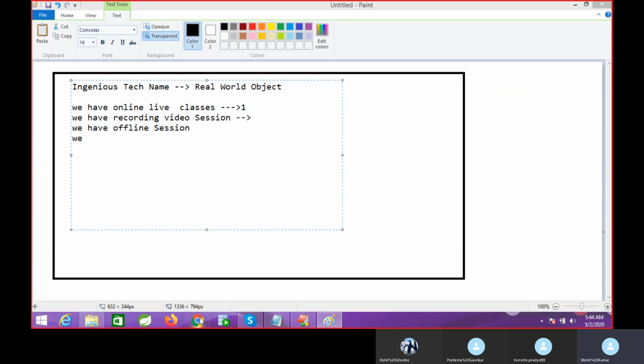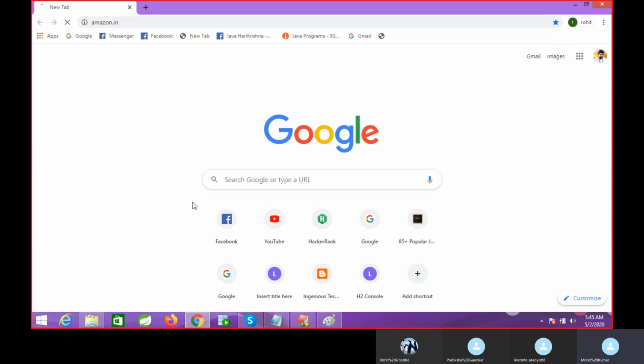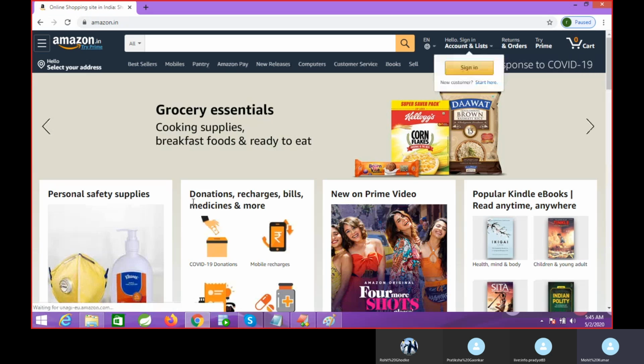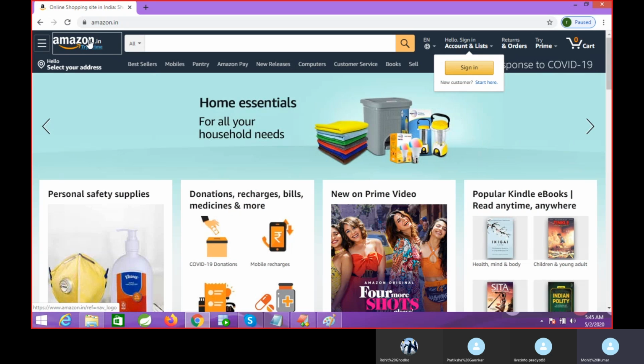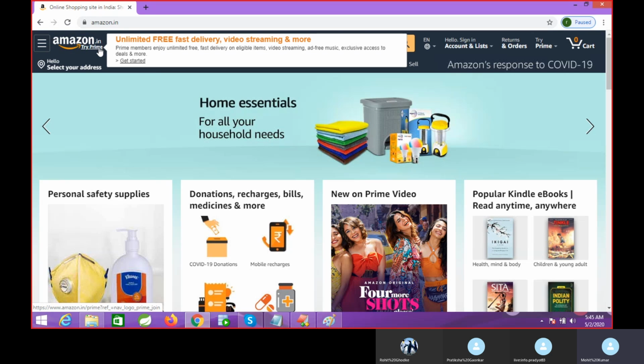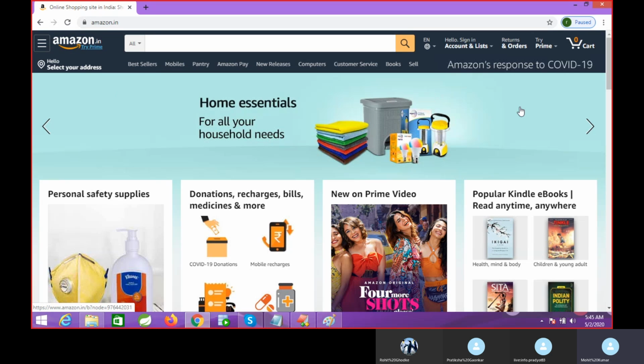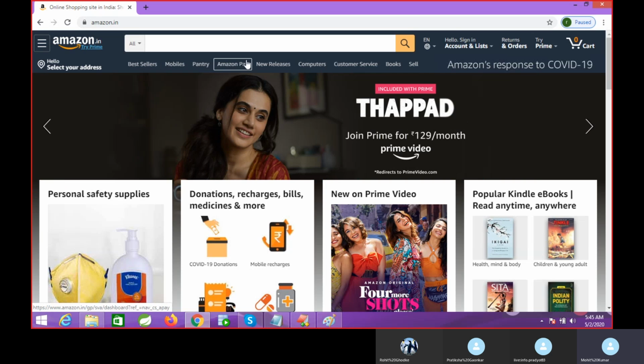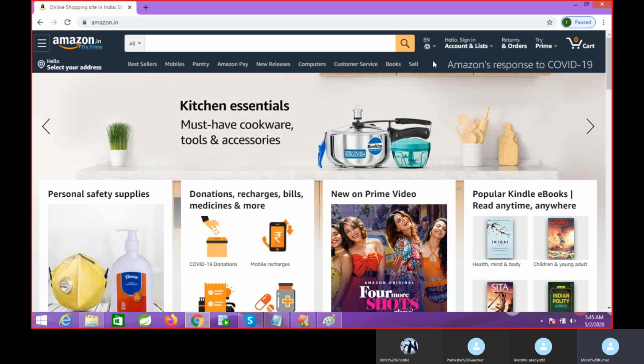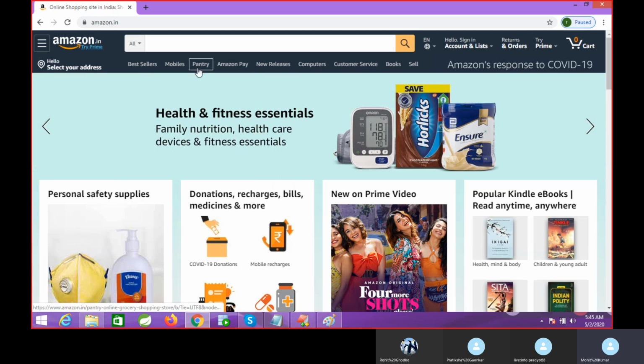I have given a simple application. If you go to Amazon, when Amazon started, some idea came to the people for this business. You can see this is your real world object, Amazon. Five years back, you could not get this many functionalities in the Amazon application. Before, it was simple, only e-commerce, and we didn't have many products here. But now in Amazon, you can see they are adding functionality.